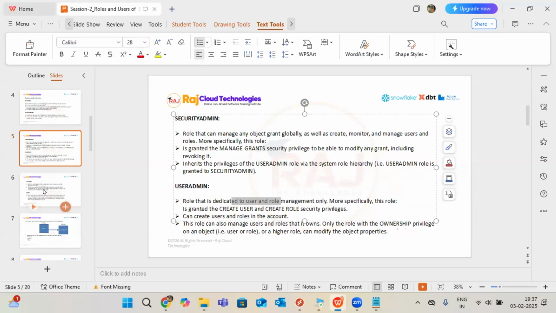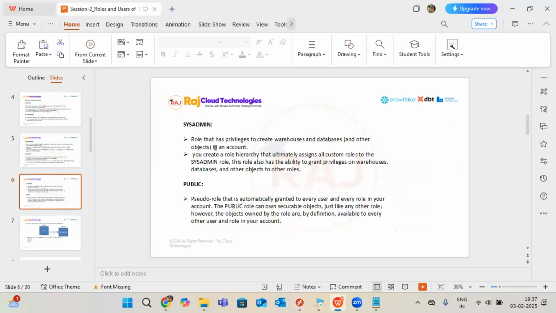Okay, I'll show you. I will use all the roles, don't worry. Then coming to the sysadmin. What sysadmin does means databases, creating the warehouses, databases. All this is done by the sysadmin. Once you create them, privileges are managed by the security admin. Creation is done by the sysadmin. Security management, access, giving privileges, all managed by the security admin. This is the way sysadmin will work.